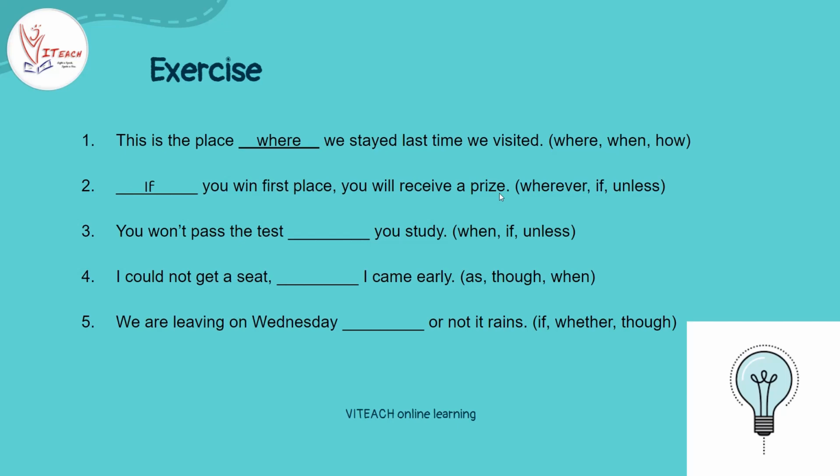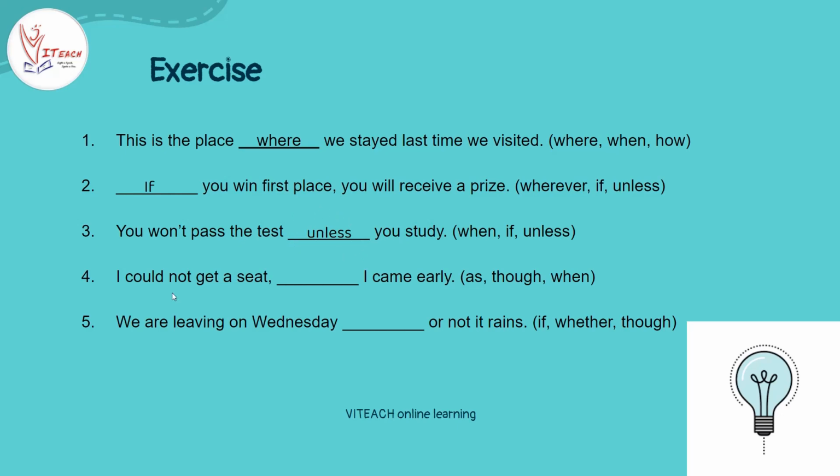The next example is you won't pass the test dash you study. What can be the answer? Yes, unless. We use unless whenever we have to say it in a negative sense. You won't pass the test unless you study. Until and unless you study, if you don't study, you won't pass the test. So we can use unless for that.